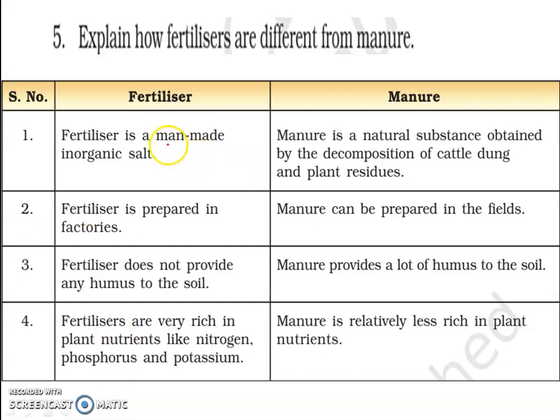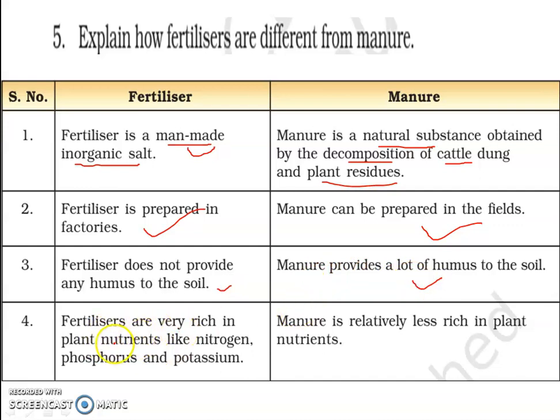First one, fertilizer is man-made inorganic salts, whereas manure is a natural substance obtained from decomposition of cattle dung and plant residues. Fertilizer is prepared in the factories, whereas manure is prepared in the field. Fertilizer does not provide any humus to the soil, whereas manure provides a lot of humus to the soil.